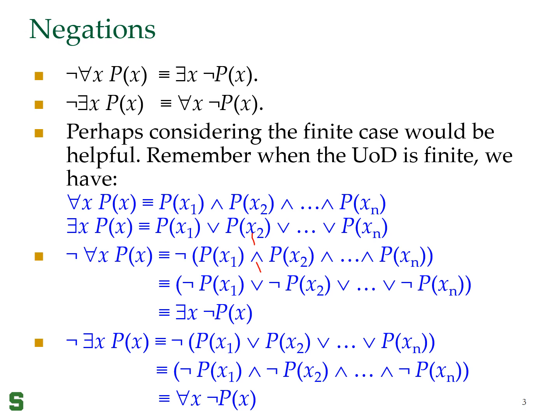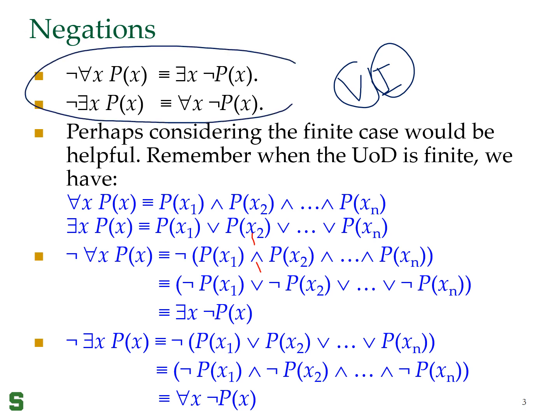I'm going to mark this slide as very important because I want you to see what's happening over here. These two rules will be very important when we start writing proofs with predicate calculus, because this is something we'll have to do every time we need to convert universal quantifiers to existential quantifiers and vice versa.